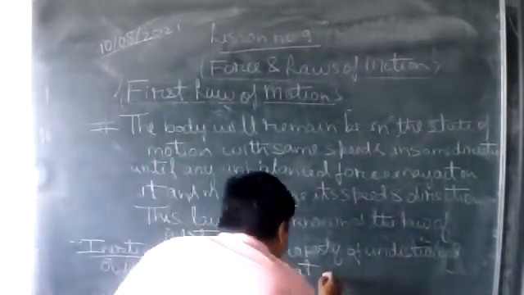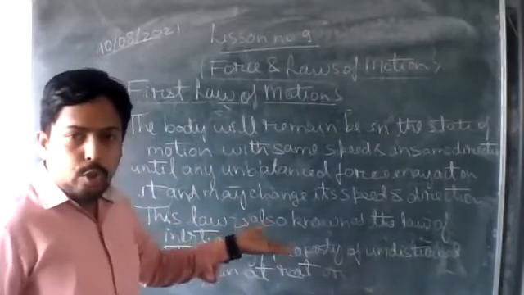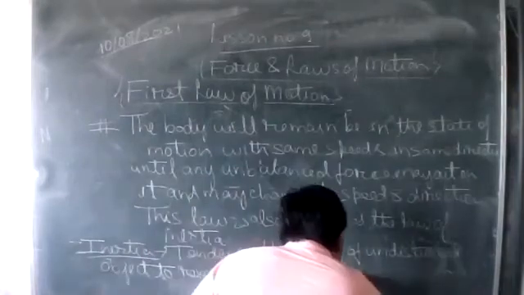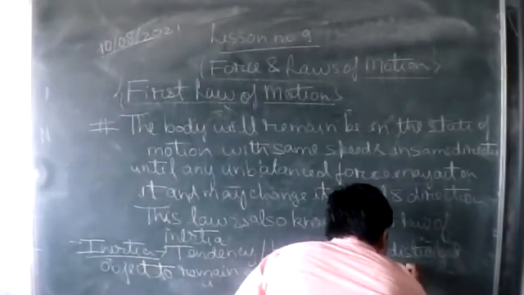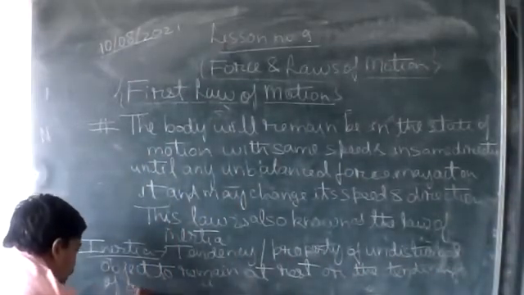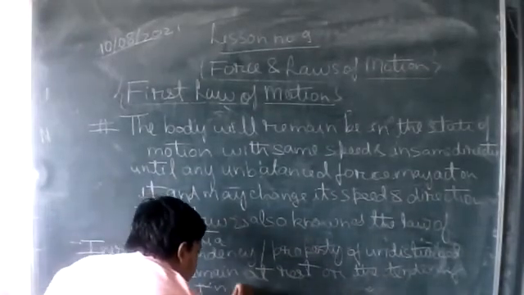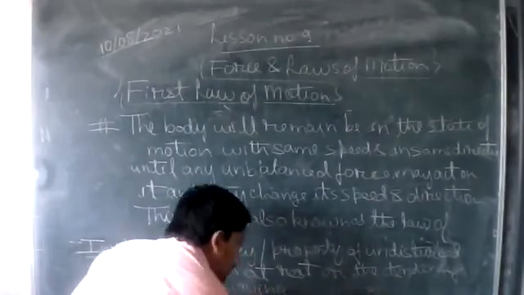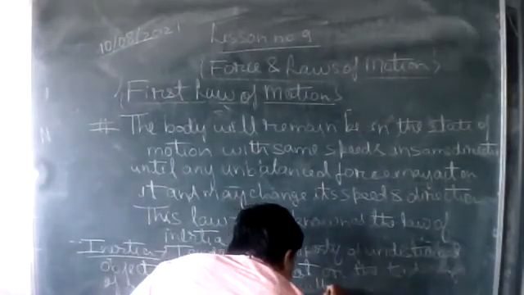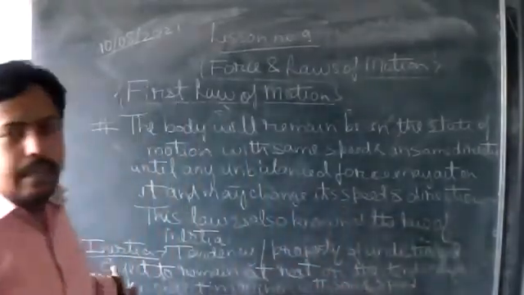Or, again, the tendency of an object to be in motion, the tendency of an object moving with some velocity or some speed, is known as inertia.